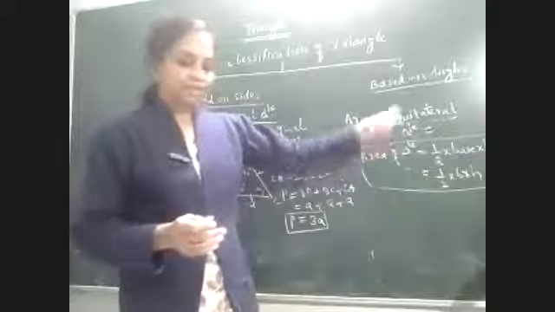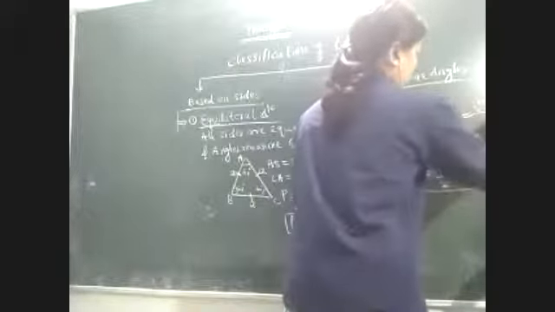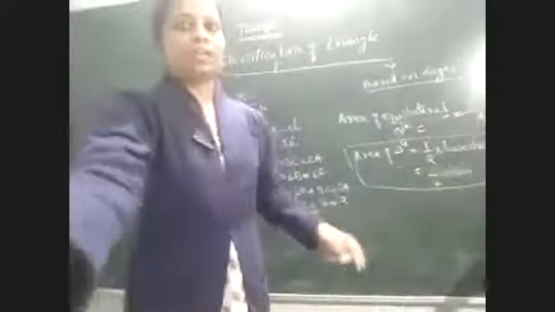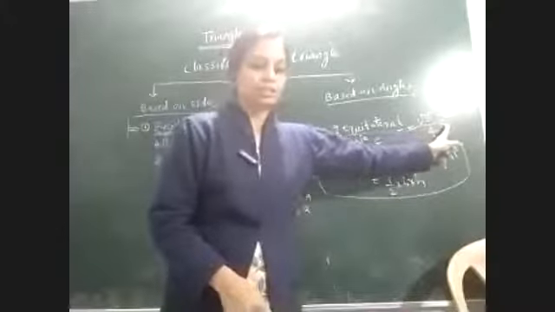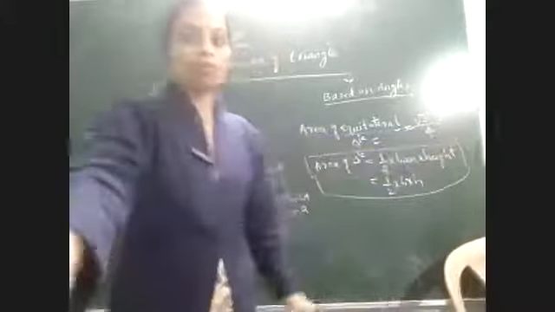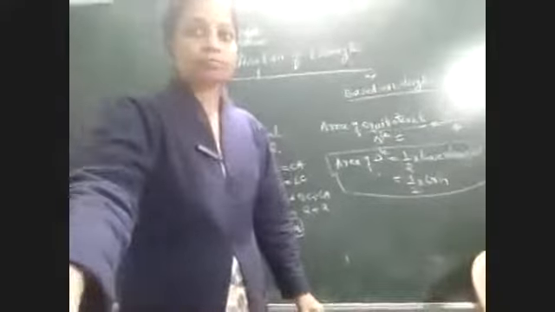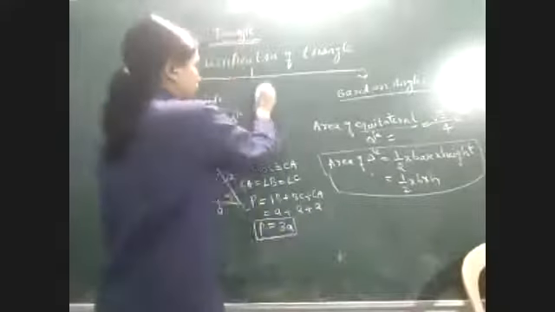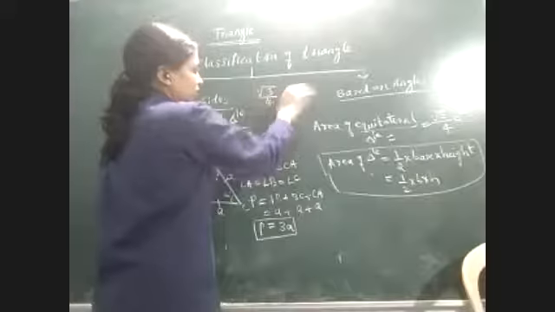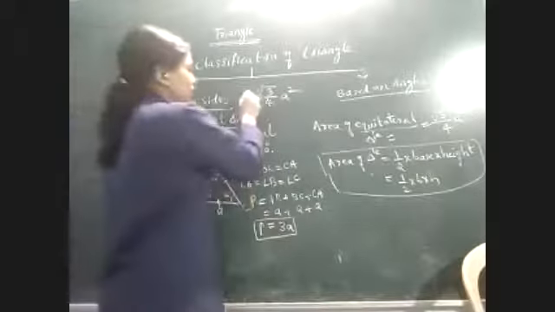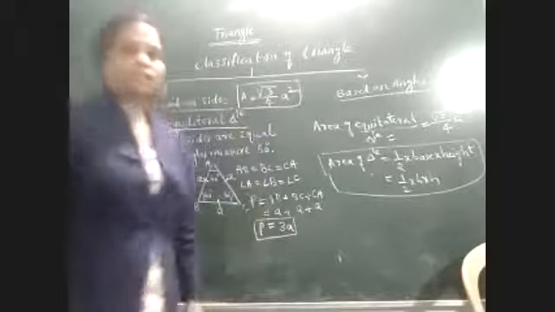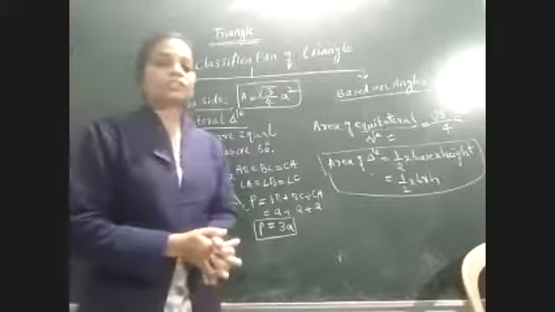But for equilateral triangle, the formula is root 3 by 4 a square. This one is the formula to find the area of equilateral triangle. Root 3 by 4 into a square. This one is the formula, root 3 by 4. So one more time I'll write root 3 by 4 a square. This one is the formula for finding the area of equilateral triangle. See, this one is the formula.